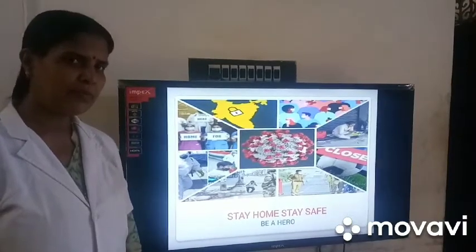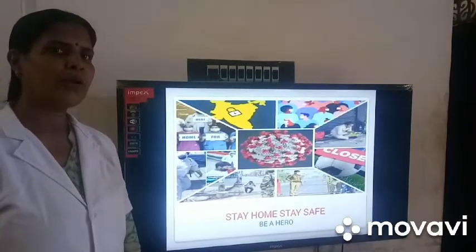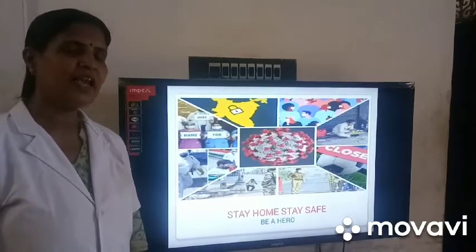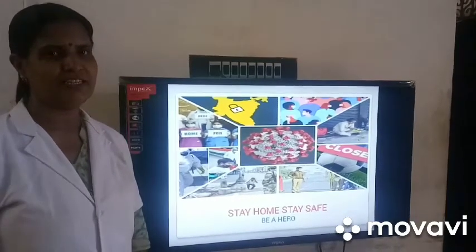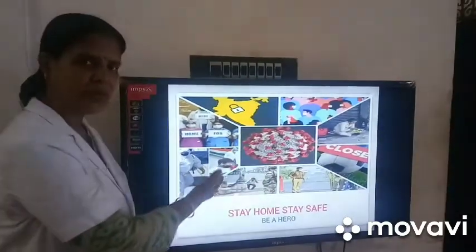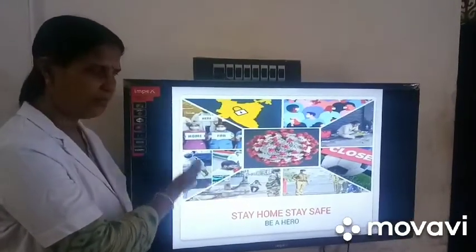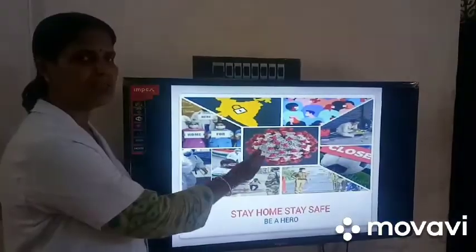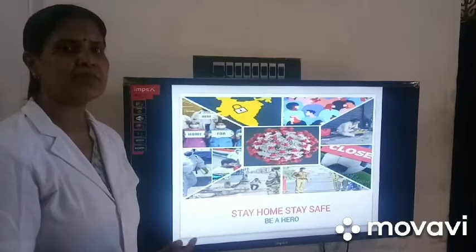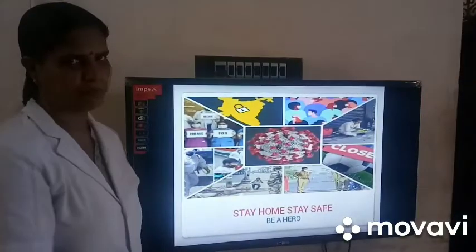This lockdown time, you have to utilize the time by engaging in various activities and to concentrate on your studies. Here we can see the various departments and the volunteers doing hard work to protect us from this coronavirus. So we also have to give the maximum support to this group.